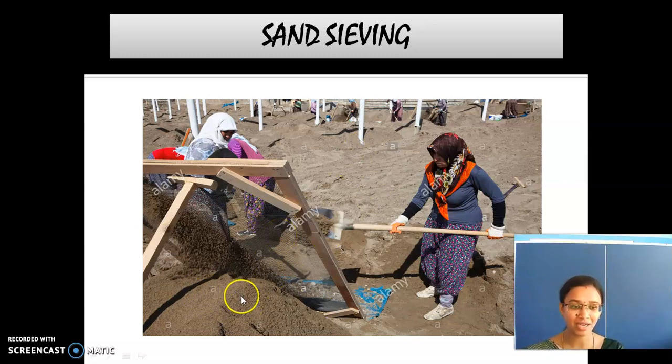So these fine particles are used for buildings, for construction purposes, and the large sized stones will be removed from that. So these are different types of sieving. Sieving is used in construction, in houses, and also in agricultural fields.